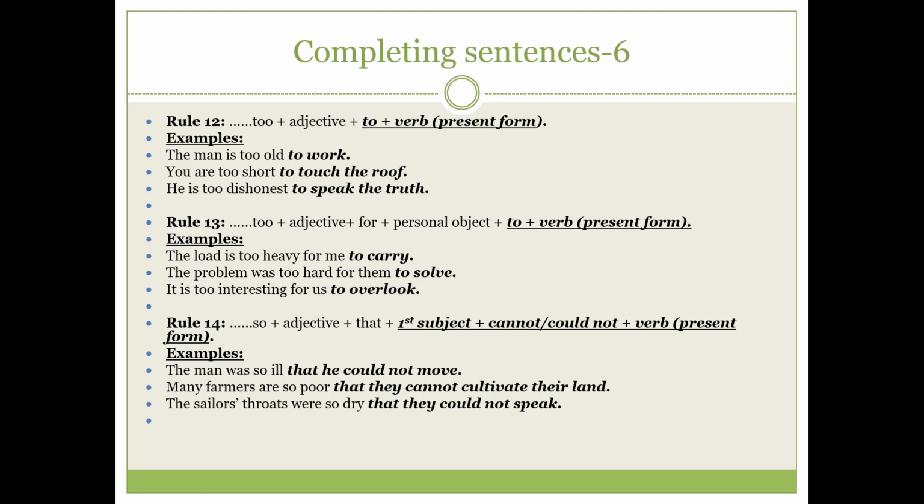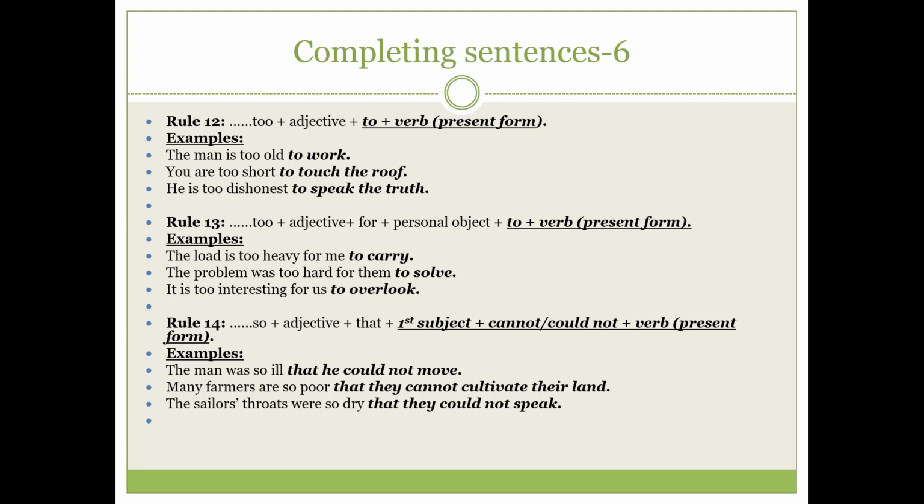So why this difference? You can ask me. Because in rule number 12 we have learned too, adjective, to plus the verb in the present form. Then in rule number 13, too, adjective, then for plus personal object. So why is this for plus personal object coming? Yes, I'm telling you. You see the example first. The load is too heavy for me to carry. So what's the meaning? Its meaning is the load is so heavy that I cannot carry it.